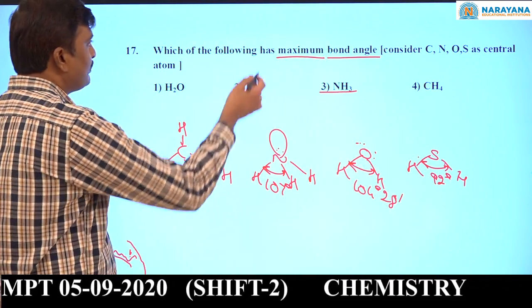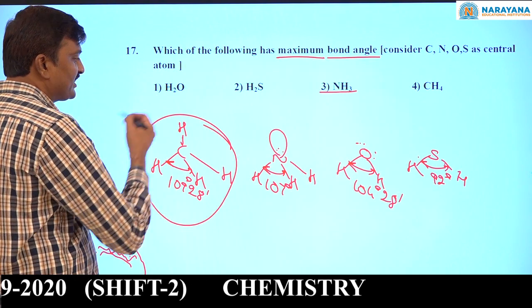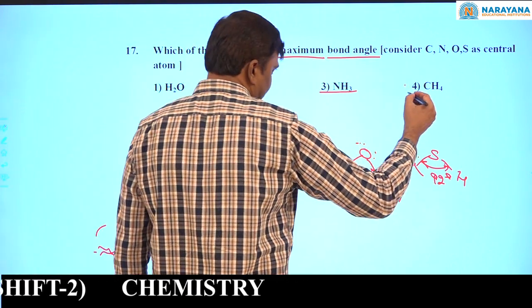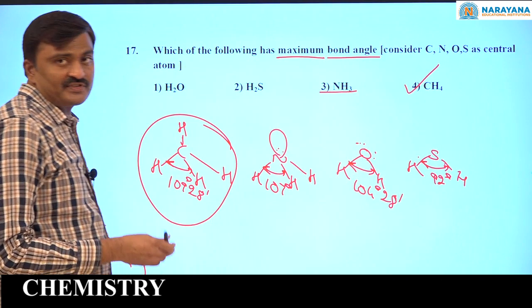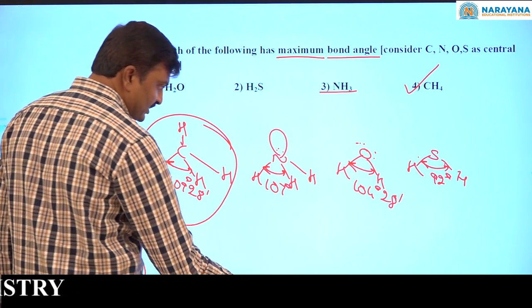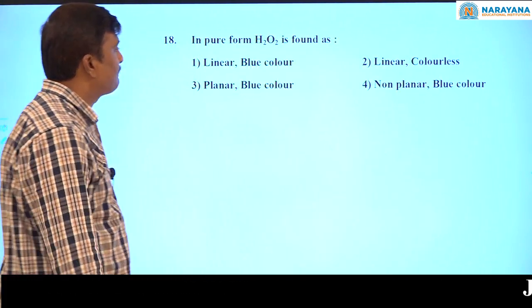Now our question is maximum bond angle. So where is the bond angle maximum? Methane. The fourth option is the correct one. Now come to the next question.